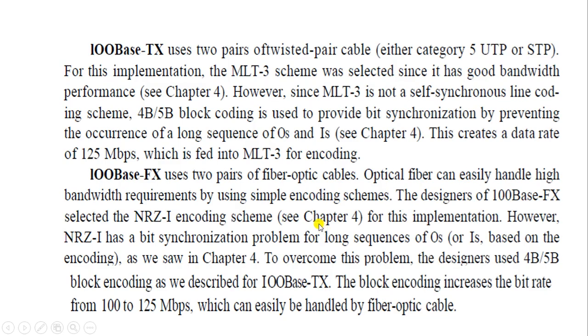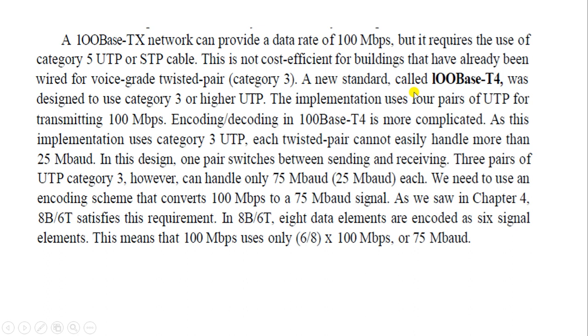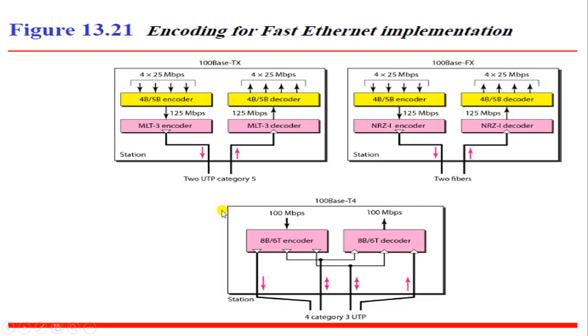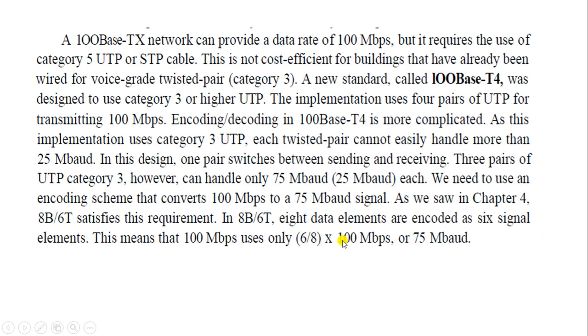To overcome that, a new standard called 100Base-T4 was designed to use category 3 or higher UTP. In this diagram you can easily see that it is for category 3 UTP. The implementation uses four pairs of UTP for transmitting 100 Mbps. Encoding and decoding in 100Base-T4 is more complicated, as this implementation uses category 3 UTP.